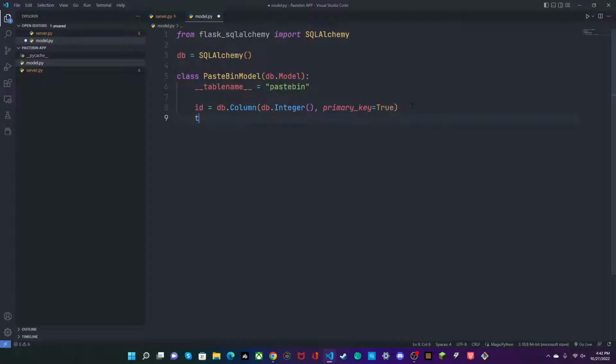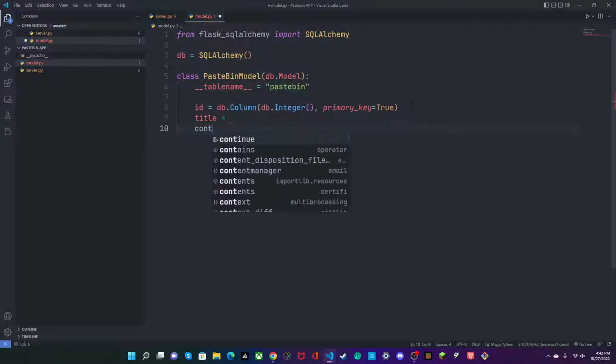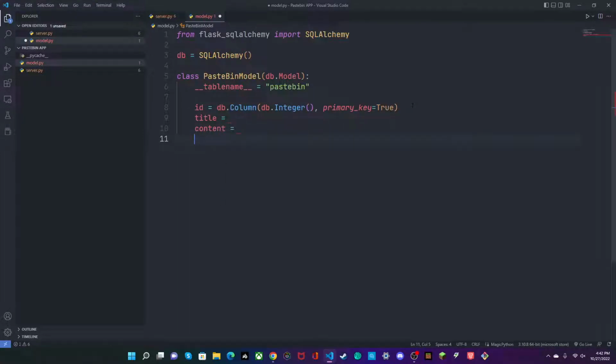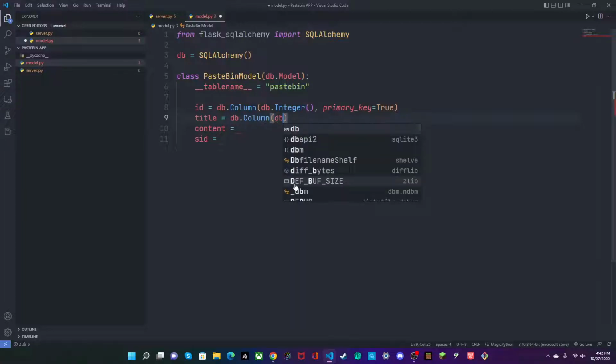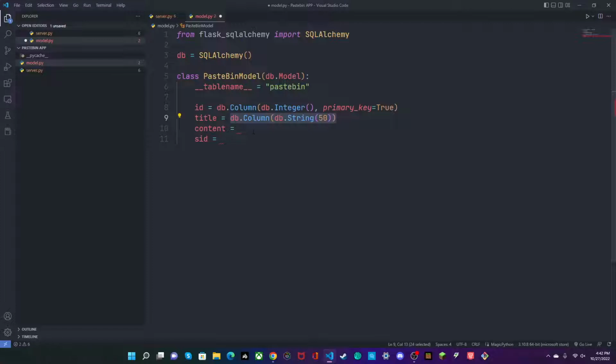Then we'll make title, content, and finally our secret ID for our private bins. Say db.Column, db.String(50), and we can just copy this for all of them.